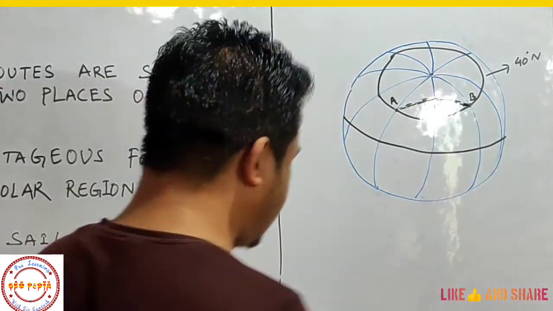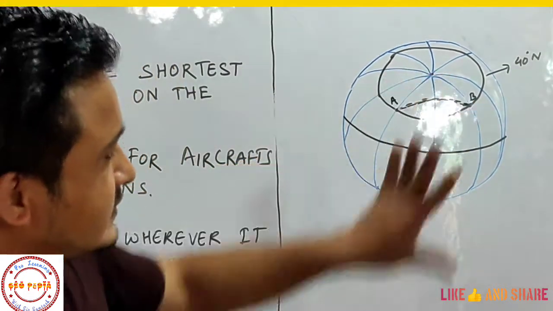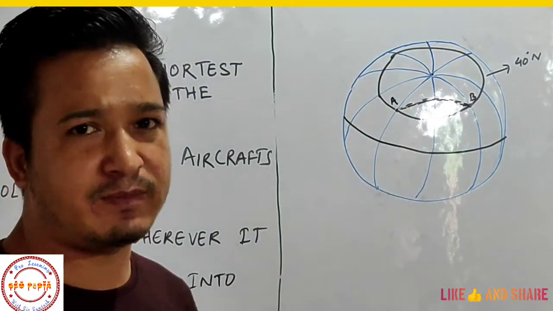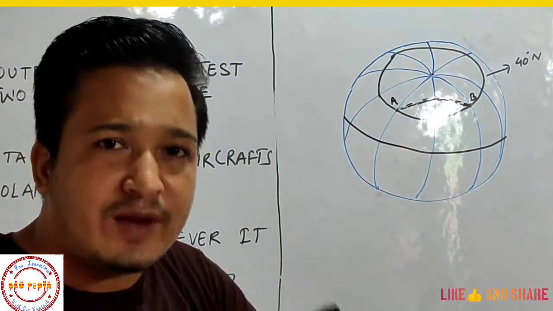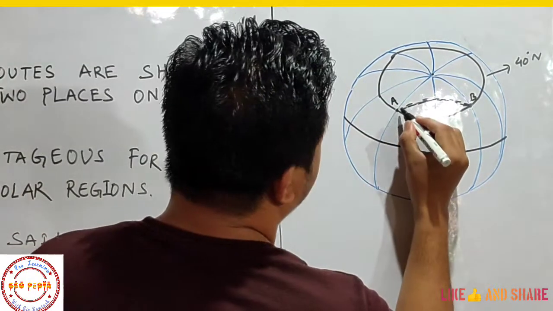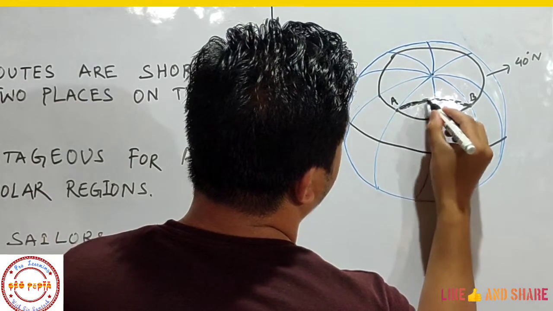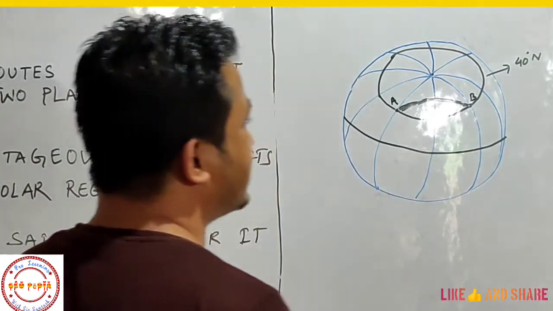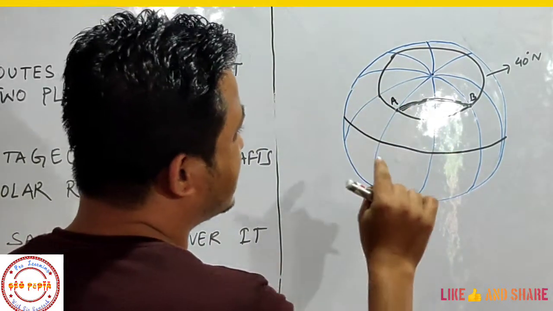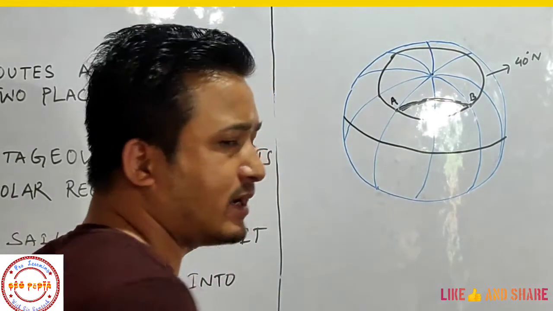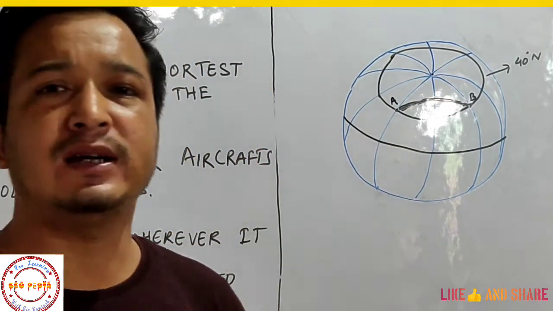Now here this is in spherical, it means it is on the globe, so that's why it does not look that much curved. But when you see this on flat paper, that is on the map, then this line will be a curved line. This is the great circle route, and this is the shortest distance between A and B, that is Madrid and